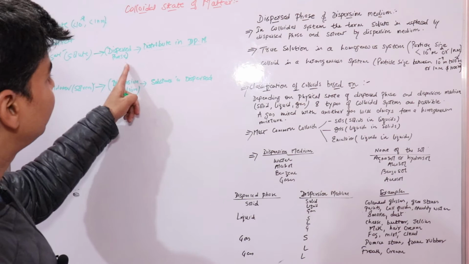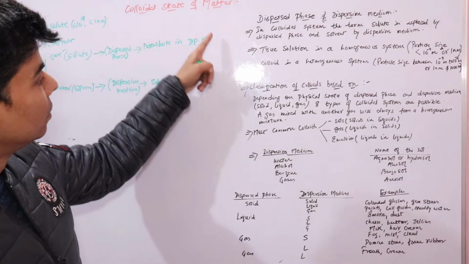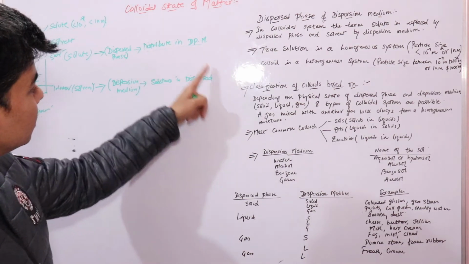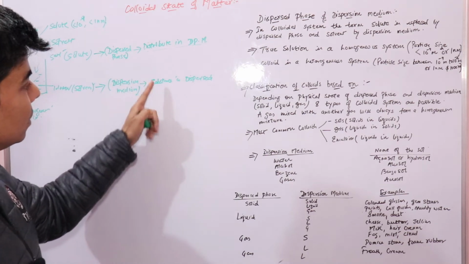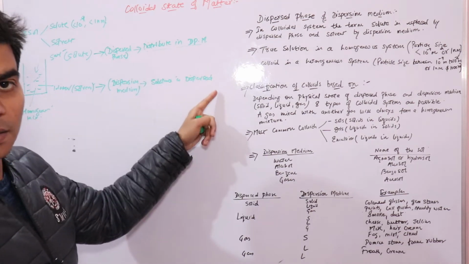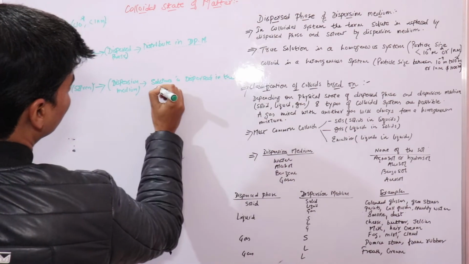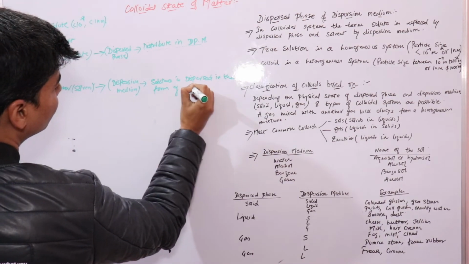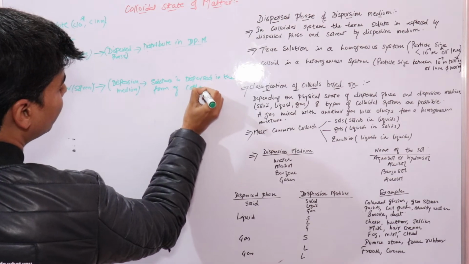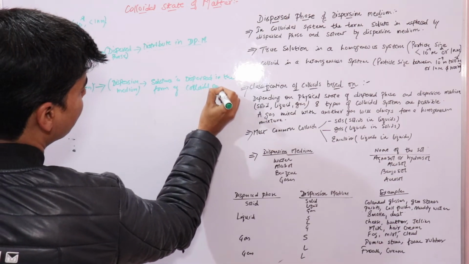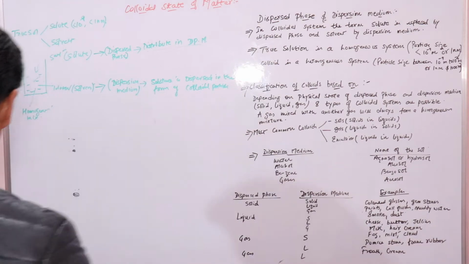Dispersed phase is distributed in the dispersion medium, and the dispersion medium is that in which the substance is dispersed in the form of colloidal particles, right.